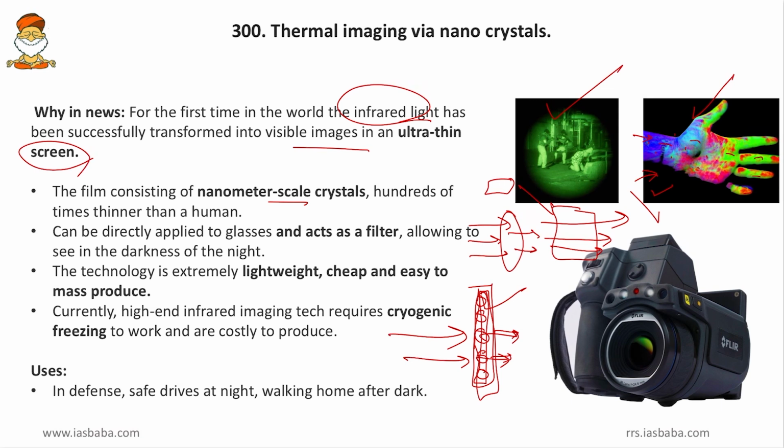Once they are electromagnetic signals, we need not control the heat of the camera. Even with a heated camera, these electromagnetic signals will work because they will not be affected by the temperature. So now both the germanium lens and the cryogenic system are not required for a camera to work. Only this nano film can work. So this has reduced both the bulkiness and the cost of this thermal imaging camera. This reduction in bulkiness and cost can help the defense sector to a great extent, in that now the jawans need not carry bulky cameras on their heads, and they can do their job effectively by just carrying these thin nano-film cameras.